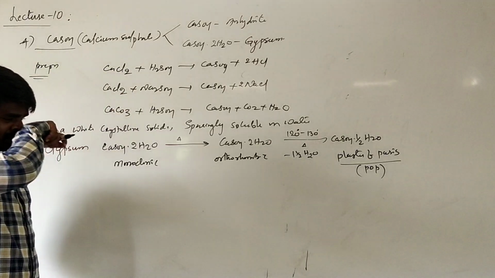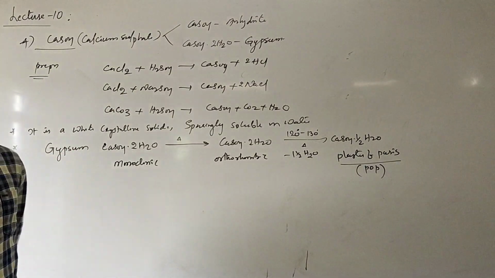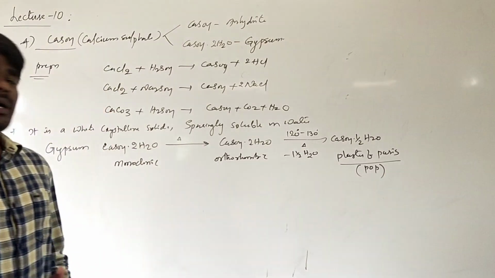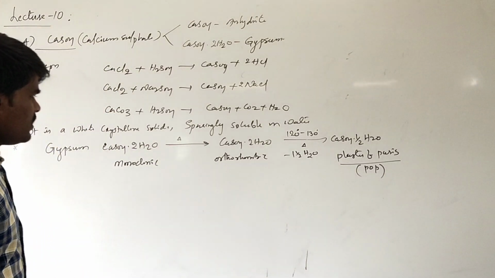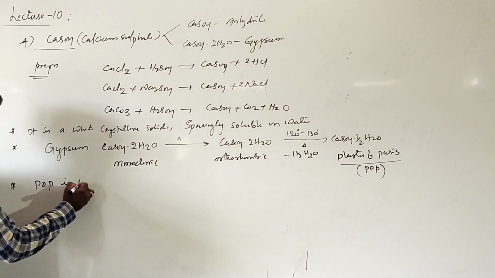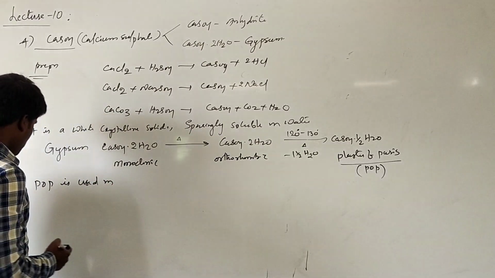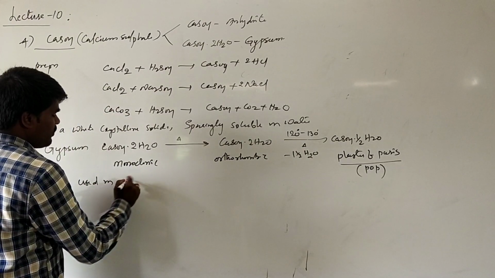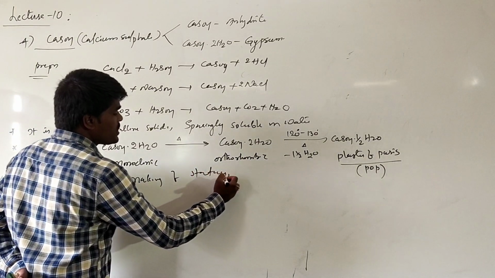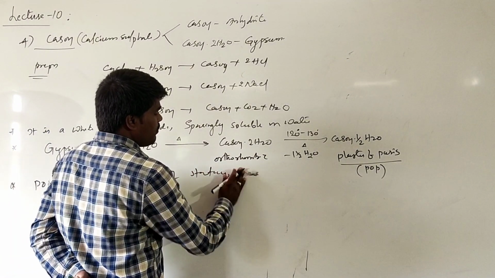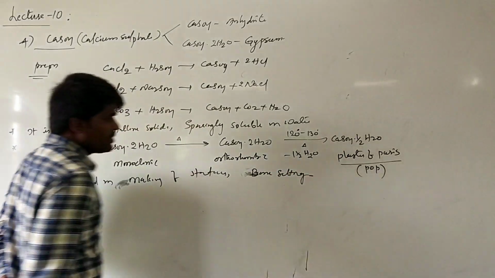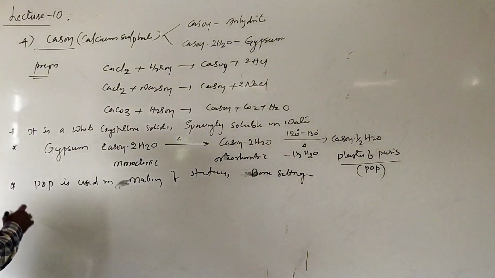This plaster of Paris is very widely used in making of statues and in the setting of domes in surgical operations. This plaster of Paris is used for various purposes. So this POP is used in manufacture of many statues as well as in bone setting and various surgeries. It is used as a building material.